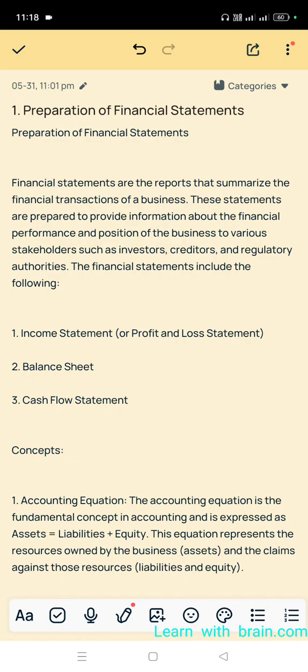So this is the preparation of financial statements. We will discuss problems after complete understanding of each and every element of the income statement and financial statements. Then only we will discuss problems.